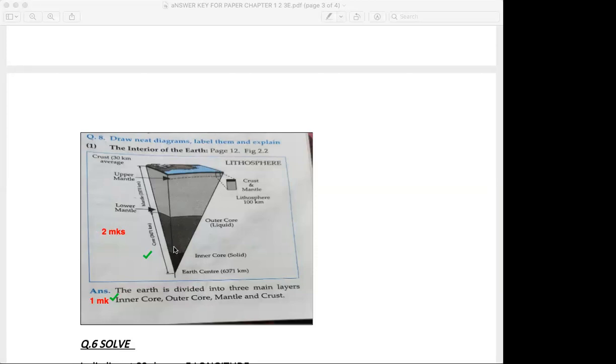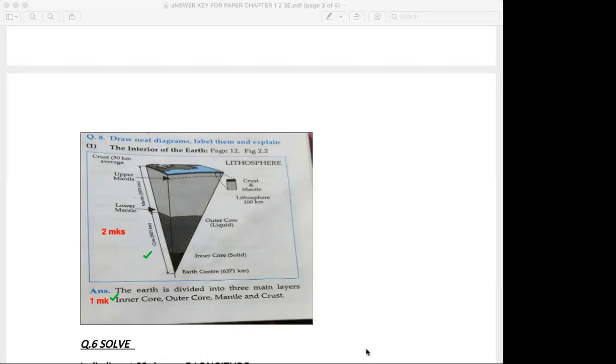Okay, look at the labeling. You need to label the inner core, the outer core, the lower mantle, the upper mantle, the crust. Okay, all this mention is very important. Then the earth is divided in main layers: the inner core, outer core, mantle, and crust. For writing this, you will get 1. So 2 marks for diagram and 1 mark for the explanation. That's the way you will divide the 3 marks.